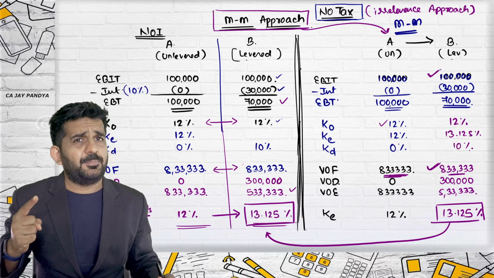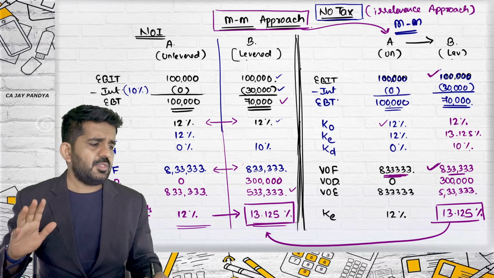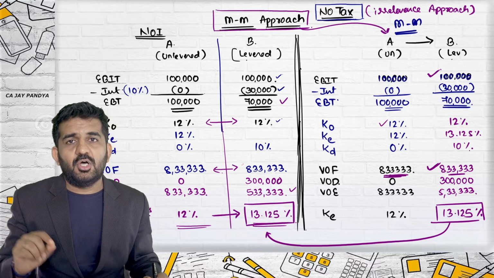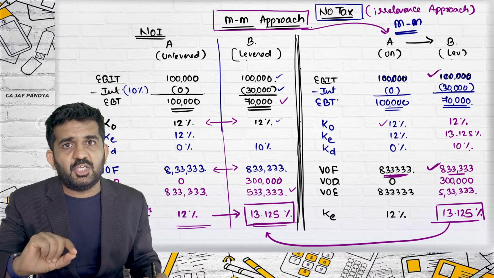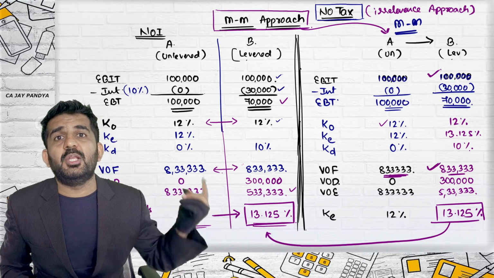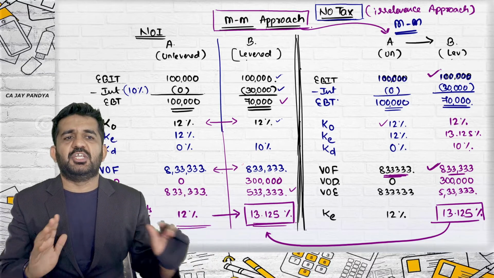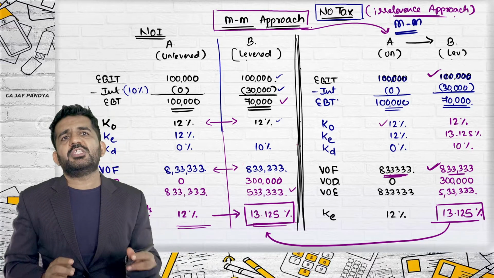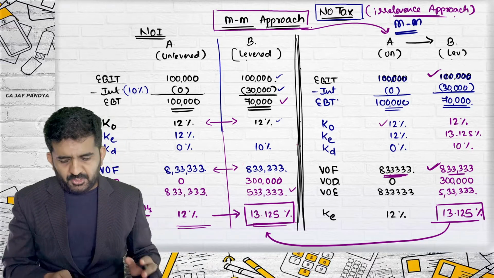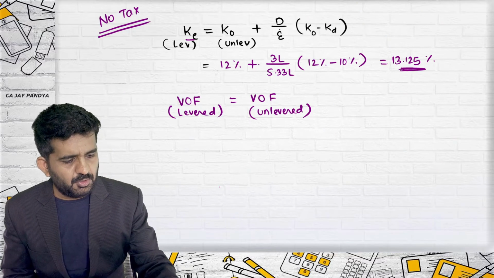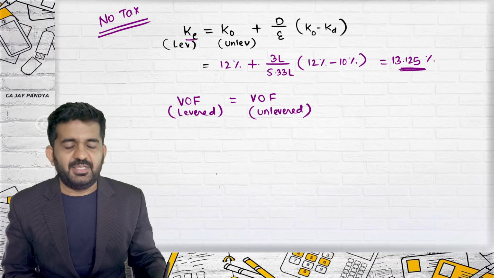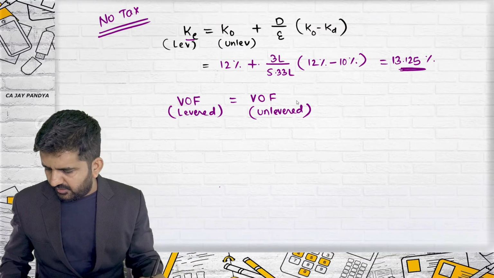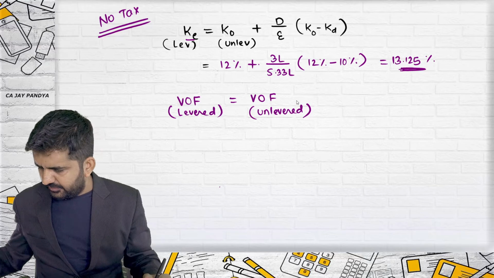As the debt proportion increases, the value of firm remains the same because debt is cheaper than equity, but the risk will also increase and this will offset each other. Irrelevance approach, this was derived by Modigliani and Miller, and two relevant formulas: KE is equal to KO plus D upon E times KO minus KD, and value of levered firm is equal to value of unlevered firm.